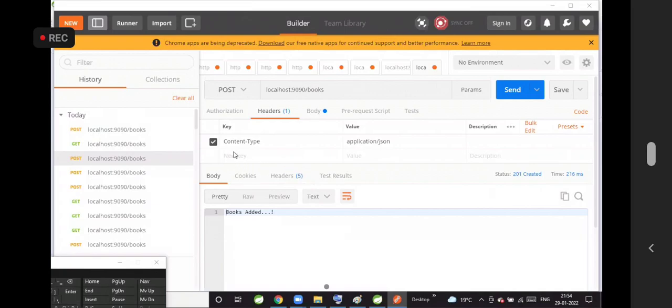Tell me, Ashok. What is the purpose of content type? To check whether our request is coming in the form of JSON. We are setting a header in the request, whether to accept that and generate a response in the form of JSON or not. Content type is for generating the response format.